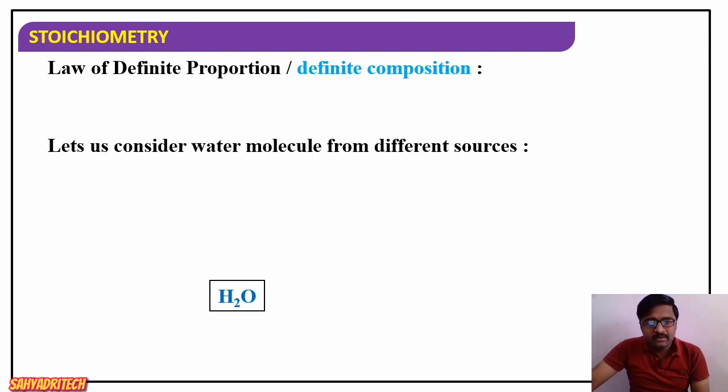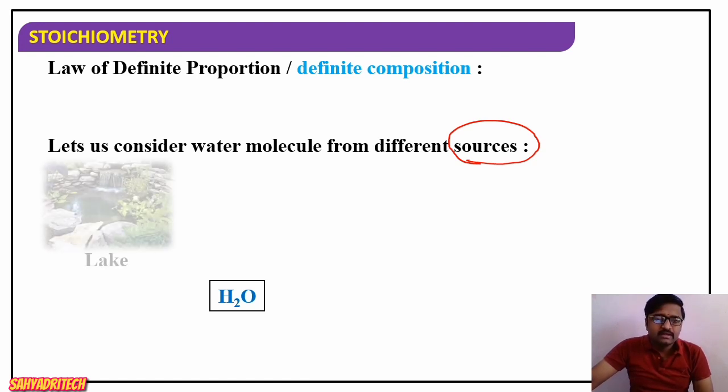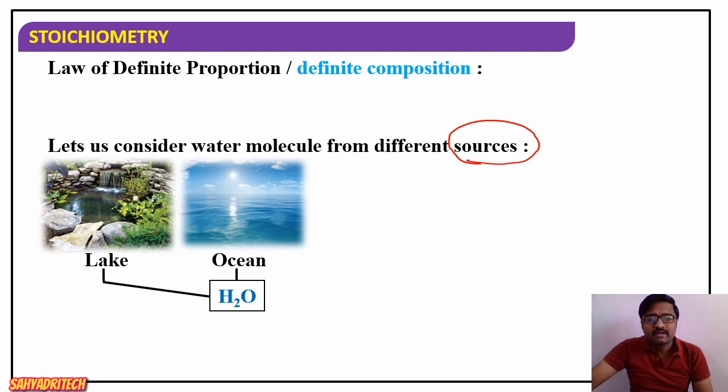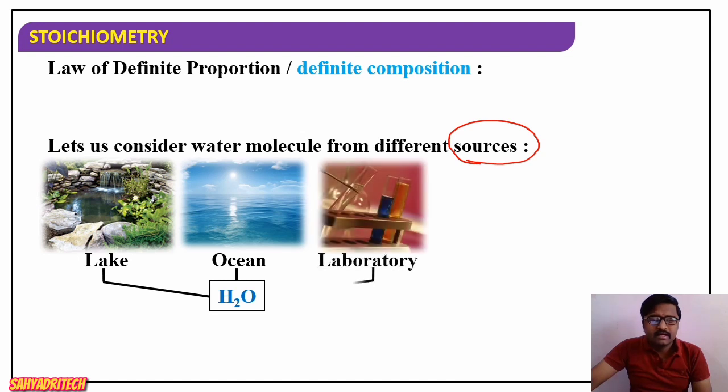We know the composition of water, right? H2O is the formula. Now, when I consider the sources of water, do we have only one source for water? No. In nature, there are different sources available for water. I can consider a lake as a source of water, we can collect water from a lake. I can consider oceans, seas, these are also sources of water, right? And even in a laboratory, during a chemical reaction, it is possible to get water. So I considered different sources of water: lake, ocean, and laboratory.